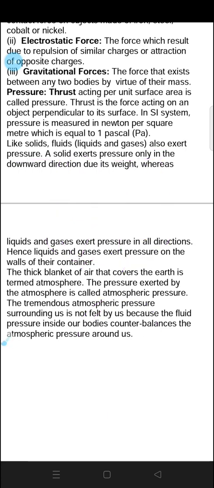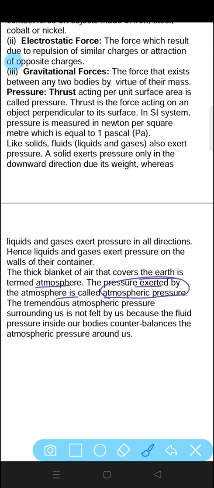Hence, liquids and gases exert pressure on the walls of their container. The thick blanket of air that covers the earth is termed the atmosphere, and the pressure exerted by the atmosphere is called atmospheric pressure. We do not feel the tremendous atmospheric pressure surrounding us because the fluid pressure inside our bodies counterbalances the atmospheric pressure around us.